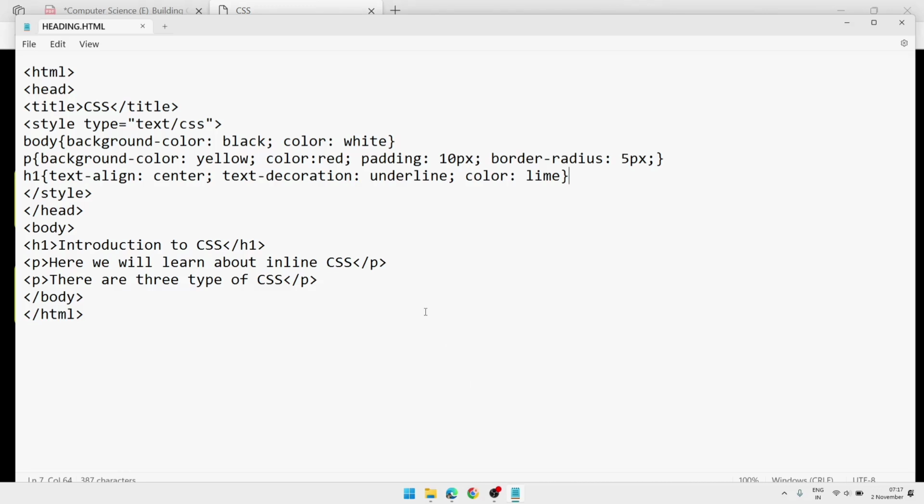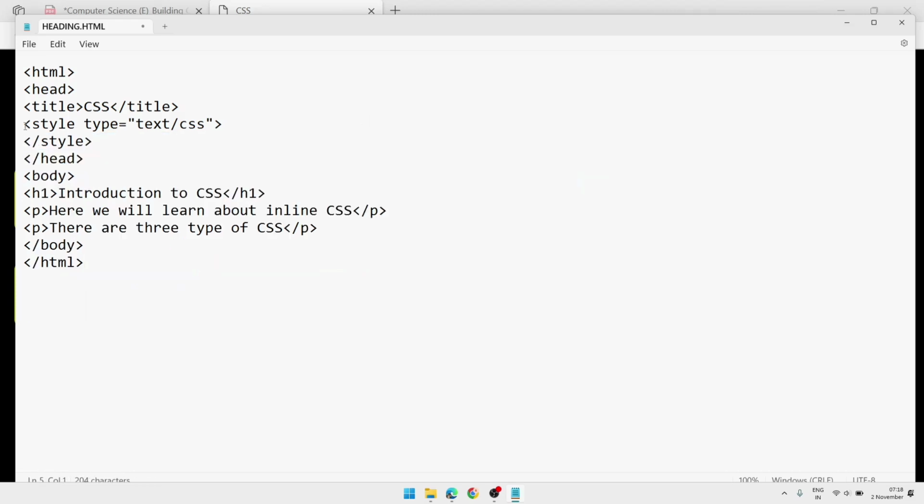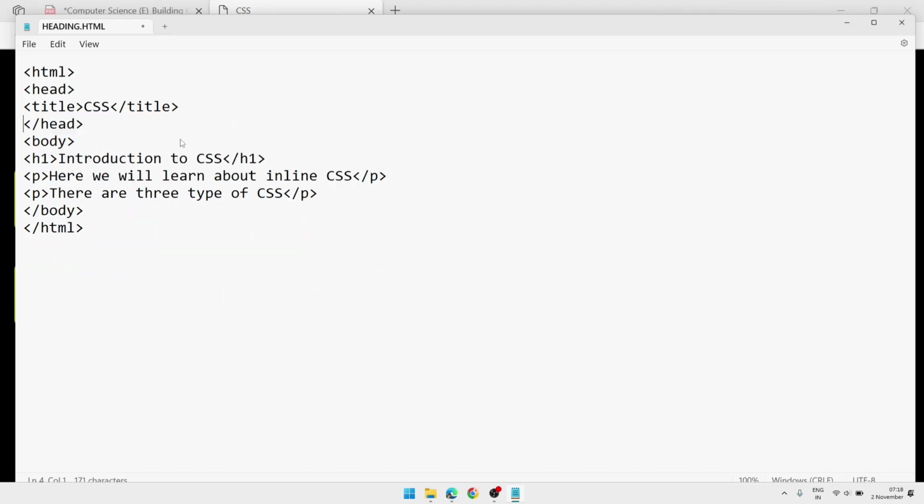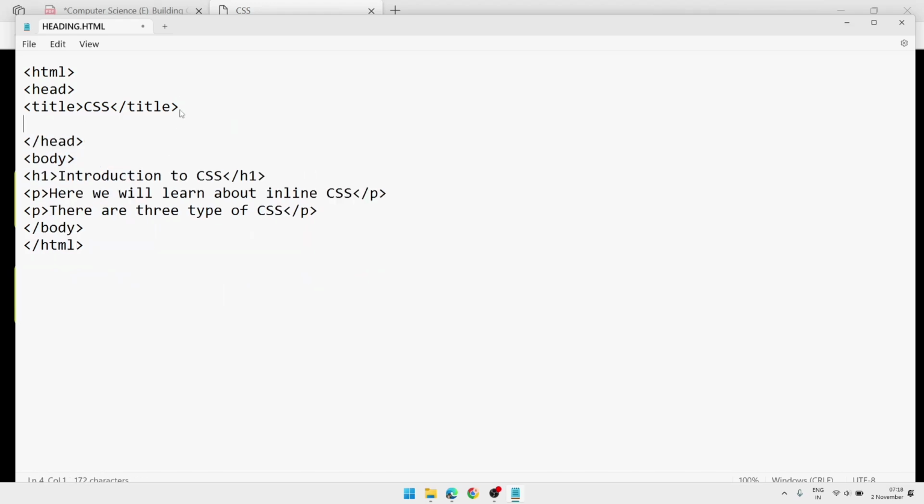Now what if we have two pages, and I have to apply the same CSS, will we write CSS two times? No, we are not going to write the CSS two times. We will write CSS externally and we will link it. So we will cut the CSS code from here, we will also remove the style part from here, and here just link my CSS file.